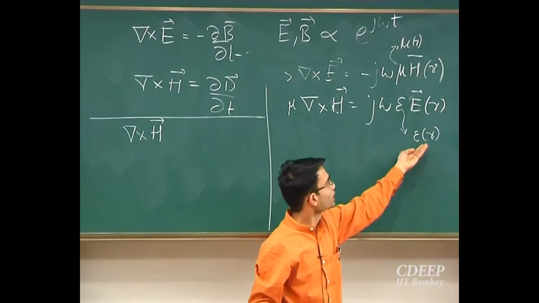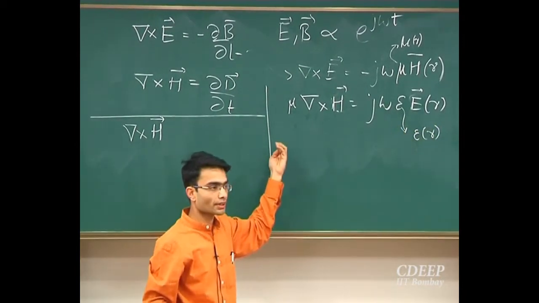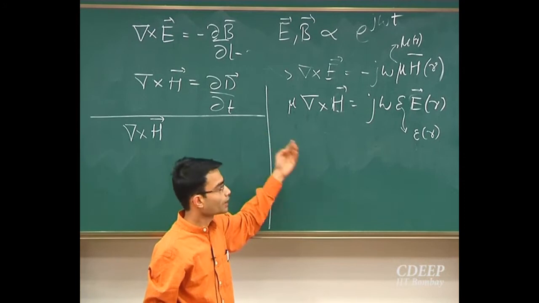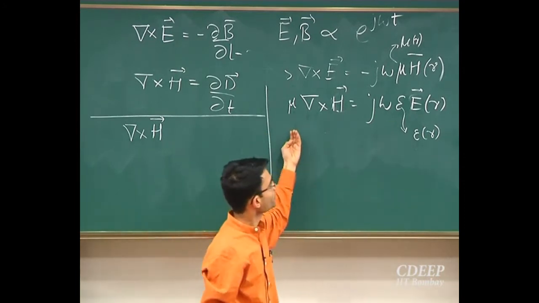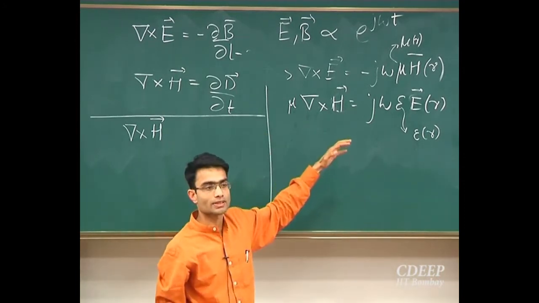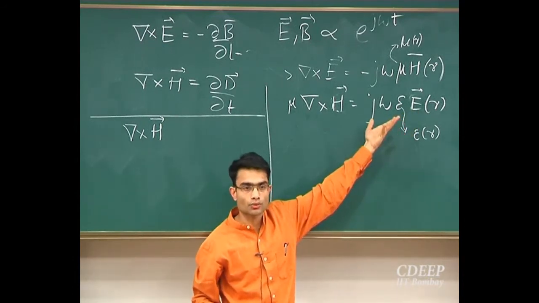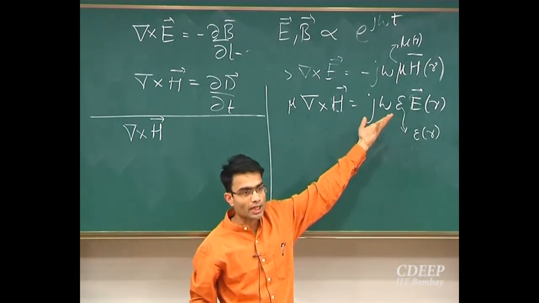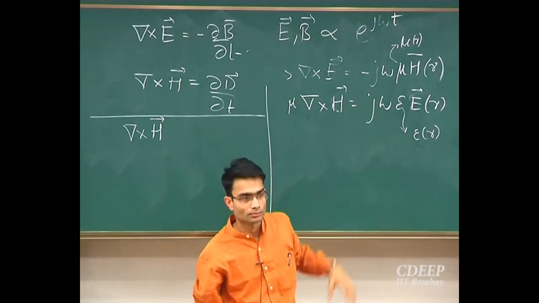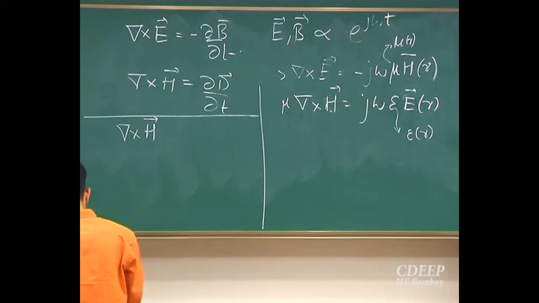Simple enough, let me take this guy into the denominator here. Okay, if I take epsilon r in the denominator here and then I take a curl on both sides, I will have curl of E on the right hand side, which I know how to deal with, right? So that way I can eliminate one variable. So let me show that to you over here.